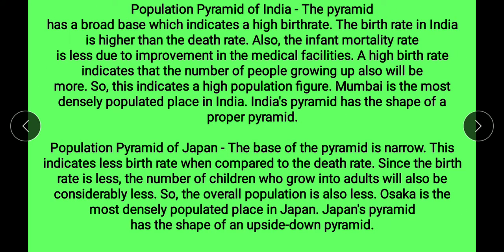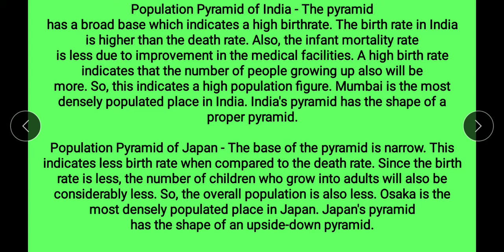Next difference is population pyramid of India and population pyramid of Japan. So, population pyramid of India, the pyramid has a broad base which indicates a high birth rate. The birth rate in India is higher than the death rate. Also, the infant mortality rate is less due to improvement in the medical facilities. A high birth rate indicates that the number of people growing up also will be more. So this indicates a high population figure. Mumbai is the most densely populated place in India. India's pyramid has the shape of a proper pyramid.